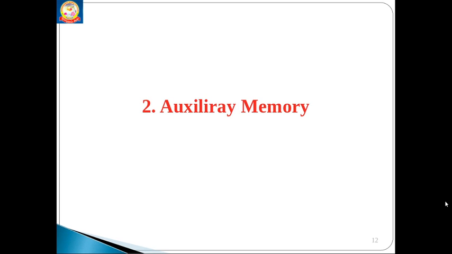With this we finished our first topic, that is primary memory. Primary memory is in two forms: random access memory and read-only memory. We discussed those two topics. Next is auxiliary memory. We can also call it secondary memory or permanent memory. A system should consist of some permanent memory to save all our files, data and information permanently.